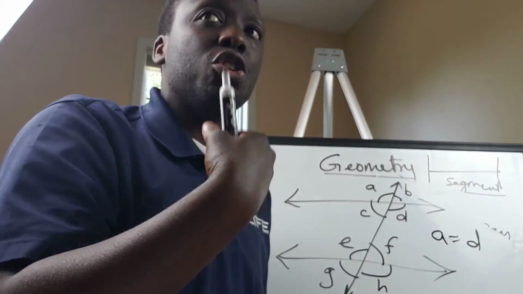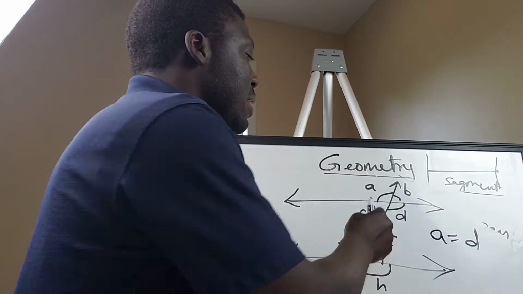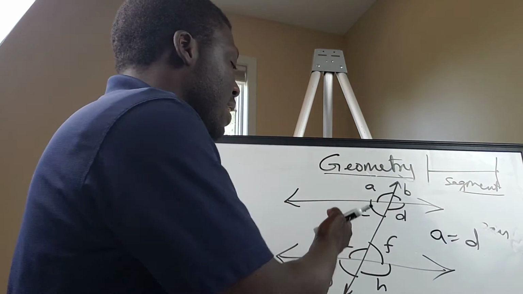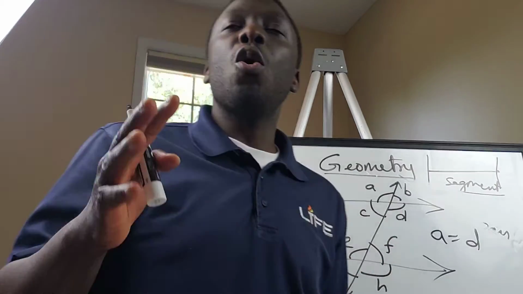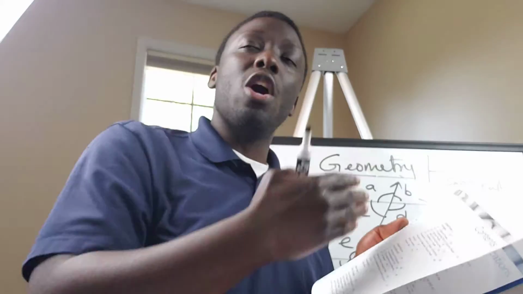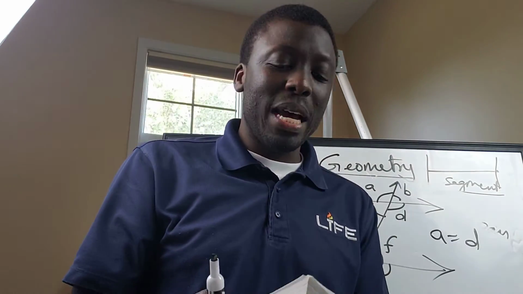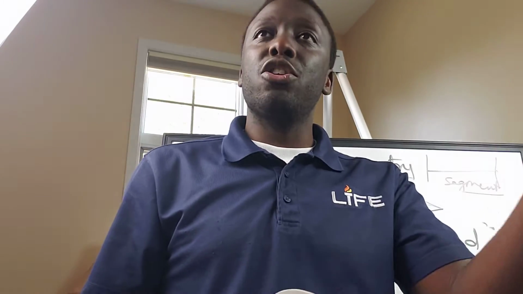This is just me introducing the parallel lines idea. A is equal to D, and B is equal to C. E is equal to H, and G is equal to F, and so on. So when you have a transversal drawn between two parallel lines, a relationship begins to exist. In geometry, you're going to learn about parallel lines and transversals.